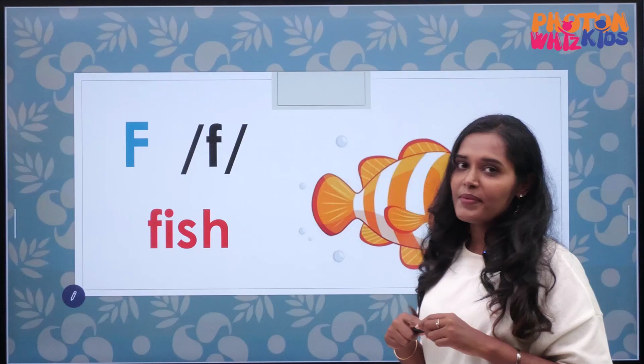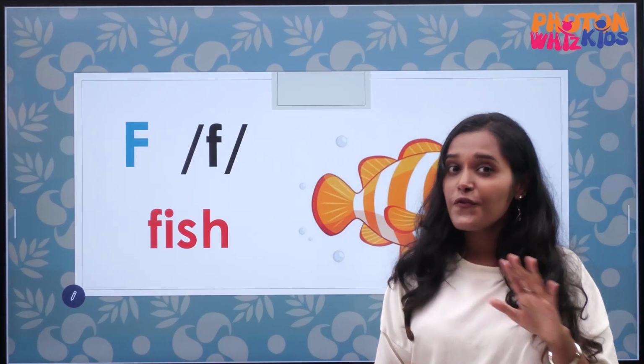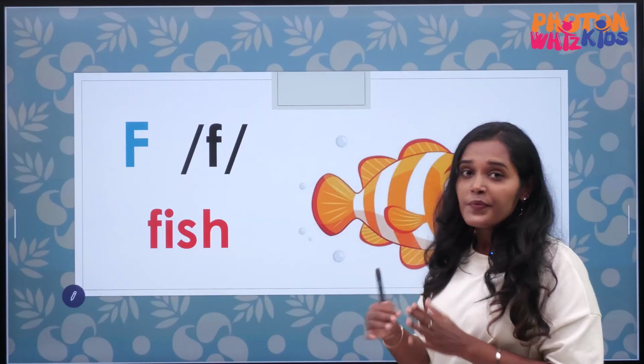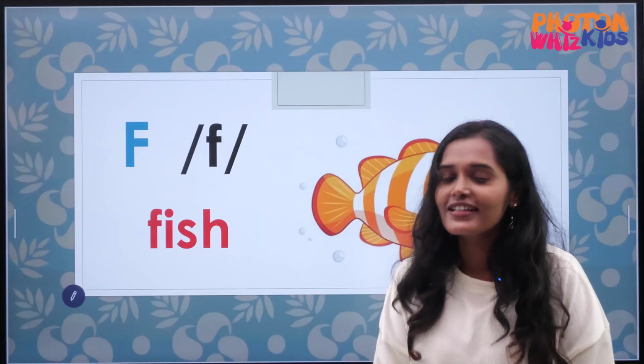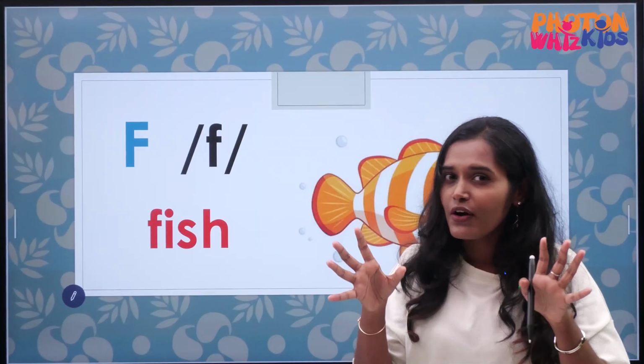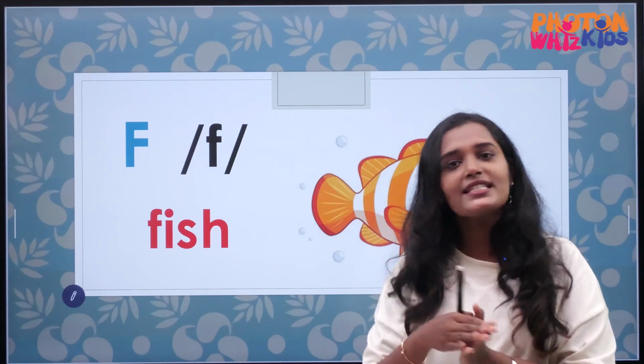Next, the alphabet F. The sound of F is F. Fish. Frog. So, fish. The sound of F is F.